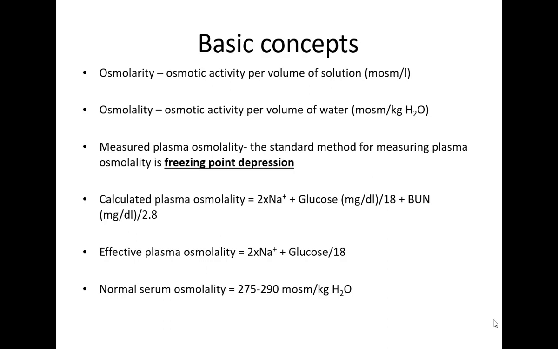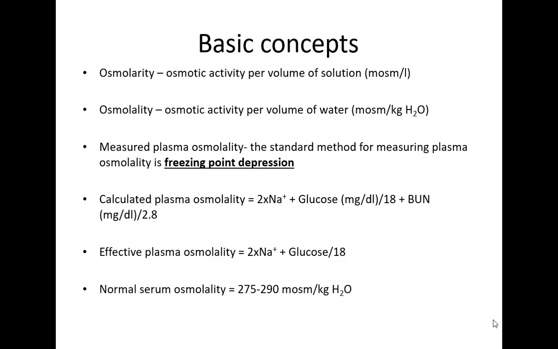It is measured by freezing point depression, or it can be calculated by 2 times sodium plus glucose in milligram per deciliter divided by 18, plus blood urea nitrogen divided by 2.8. Here blood urea nitrogen is not an effective osmole because it can freely cross the cells, so it increases the osmolality but does not increase the tonicity.